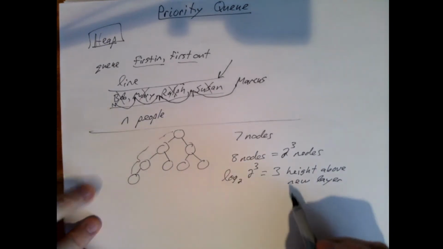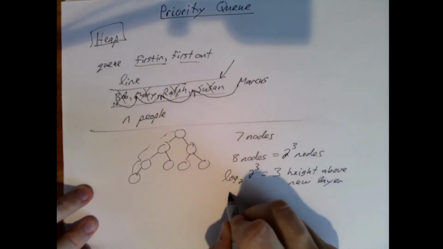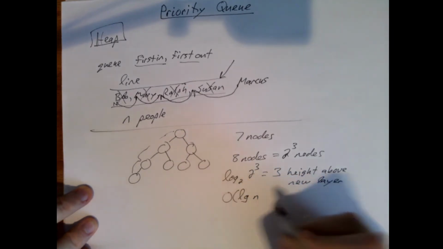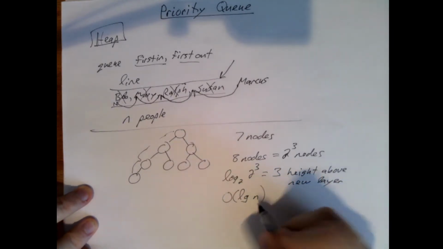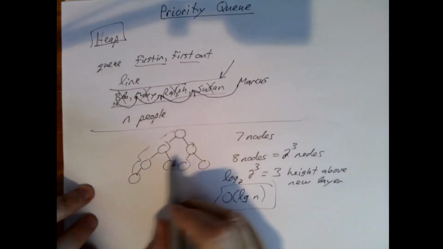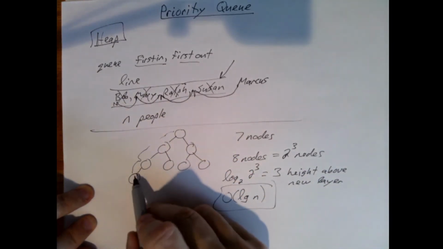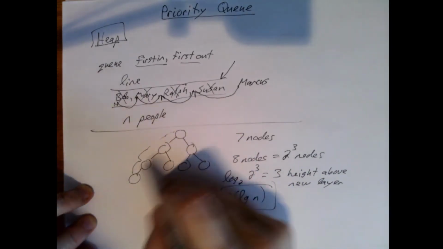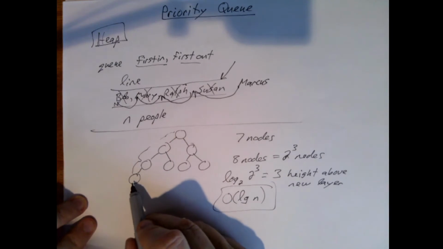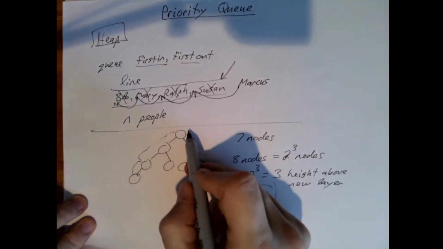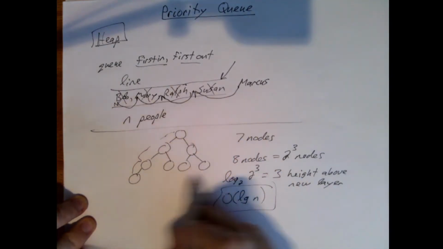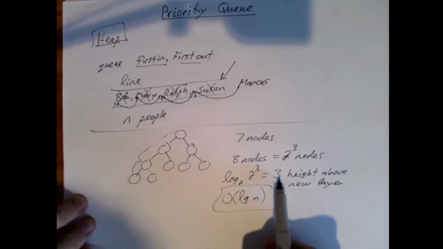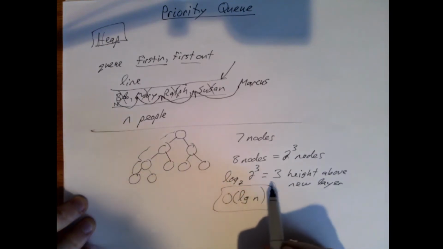Okay? So this is the reason why we would say this has big O, and normally log base 2 is written like this: there are n nodes, O(log n). This is the complexity of the heap for inserting something and having it move to its correct position. This is the worst case, right? It may stay here, but in the worst case, it moves up. So what if I had 8 nodes already and added a 9th? Well, the log of 9 is still approximately 3. The log of 10 is roughly 3.